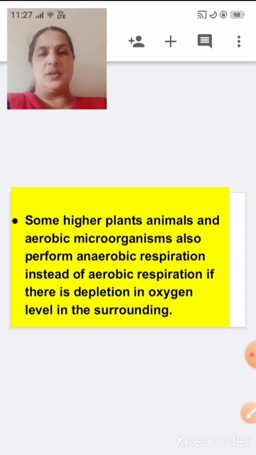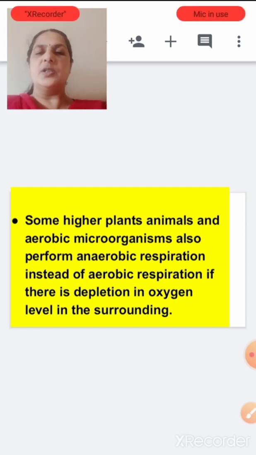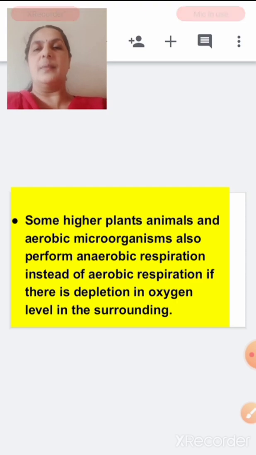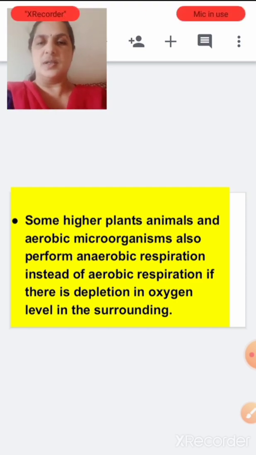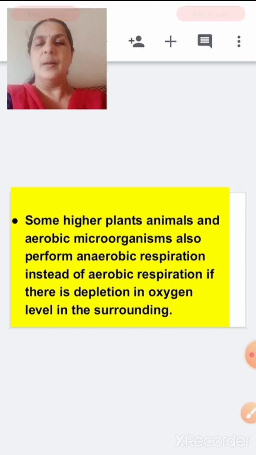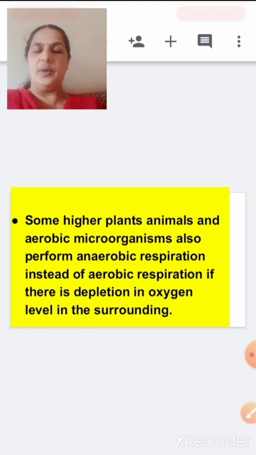We don't use oxygen at that time. Sometimes there will be depletion of oxygen level in the surroundings. At that time, even higher plants, animals and human beings undergo anaerobic respiration.